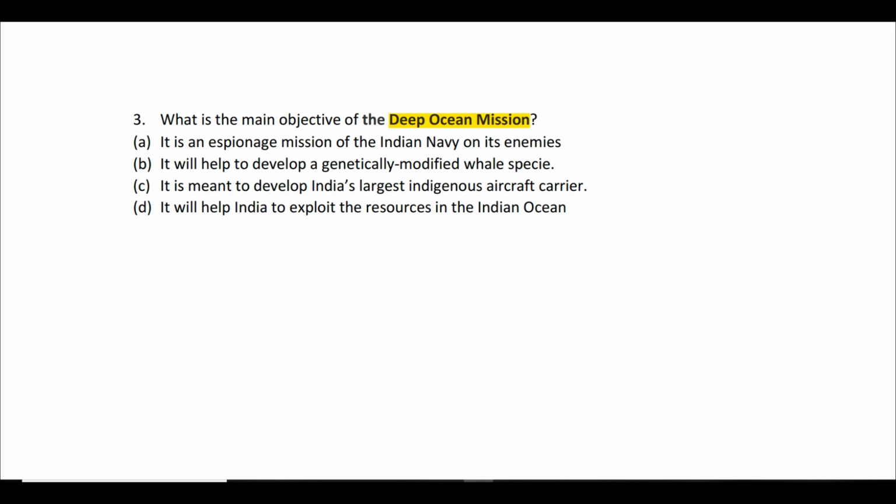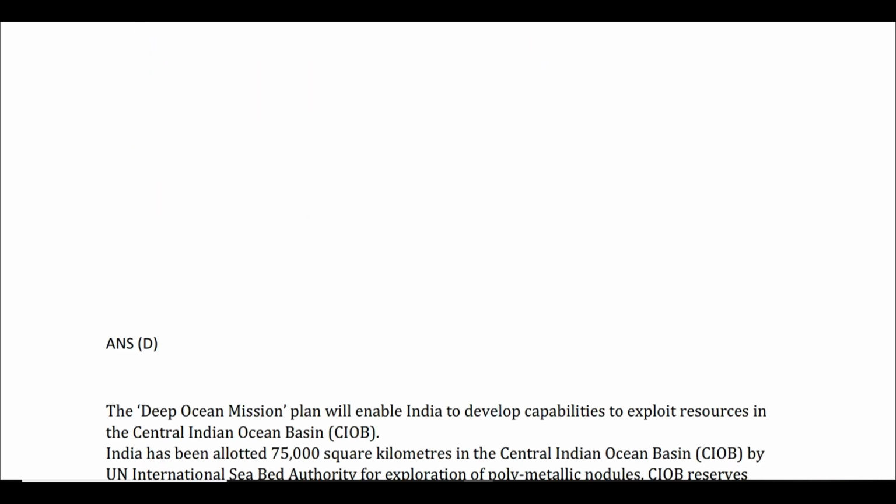Okay. C, it is meant to develop India's largest indigenous aircraft carrier. No, it has nothing to do with this as well. D, yes, it will help India to exploit the resources in the Indian Ocean. That is the correct answer. So for question number 3, D is the right answer.